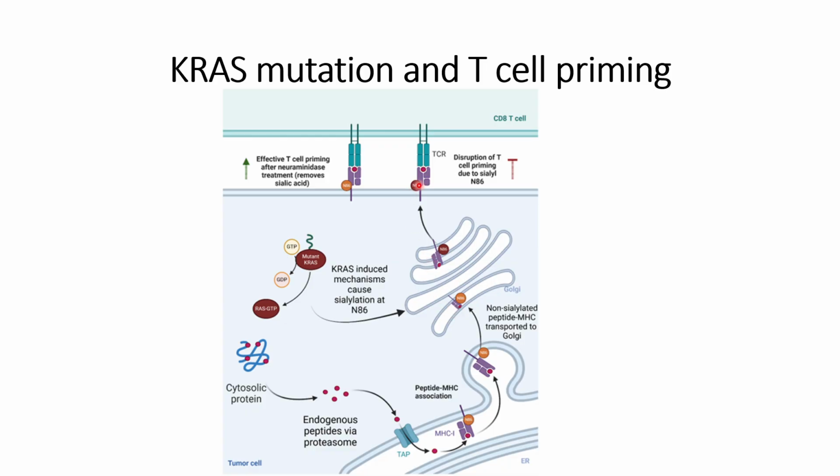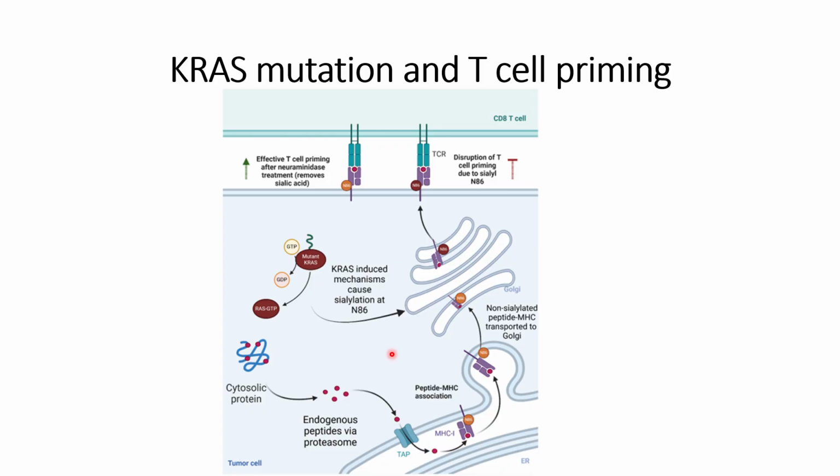When it is not sialylated, N86 helps in the interaction with the T cell receptor, and thereby enables the peptide information transfer to the T cells, and T cell priming will occur, and the T cells will form antibodies against those peptides. However, in the normal case, there is no peptide that needs to be transferred as the pancreatic cells are performing normally.